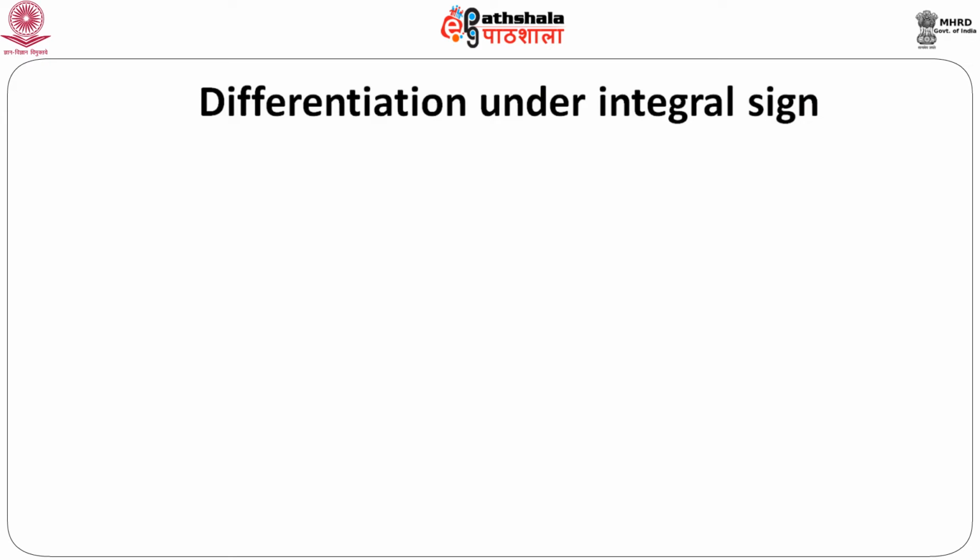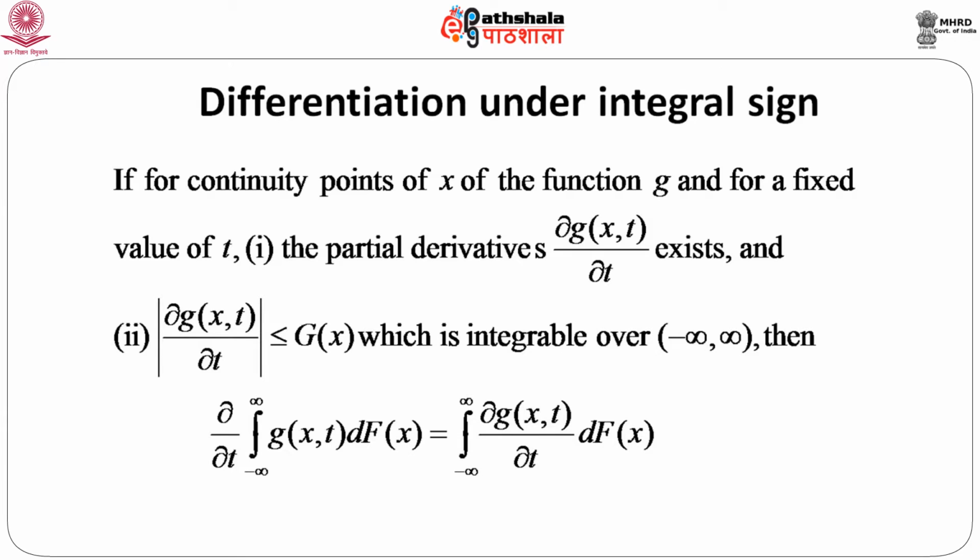Now, we consider another important thing, that is differentiation under the integral sign. So, let us first state the theorem. If for continuity points x of function g and for a fixed value of t, the partial derivative of g(x,t) with respect to t exists, and the second condition is that the modulus of this partial derivative, mod of del t of g(x,t), is less than or equal to g(x). Now, naturally, this should be independent of t, and this g(x) should be integrable over the entire real line or over the interval on which we are integrating.